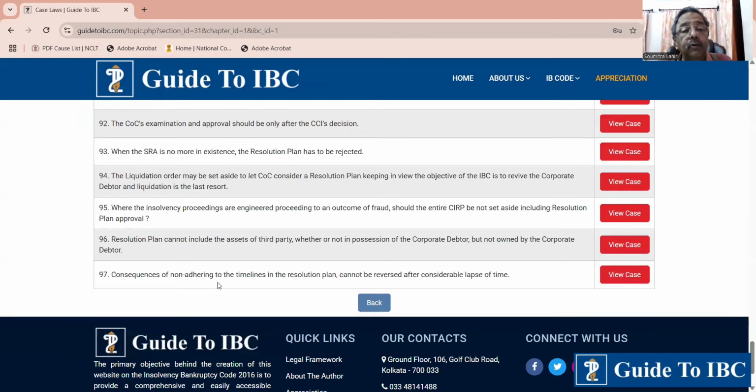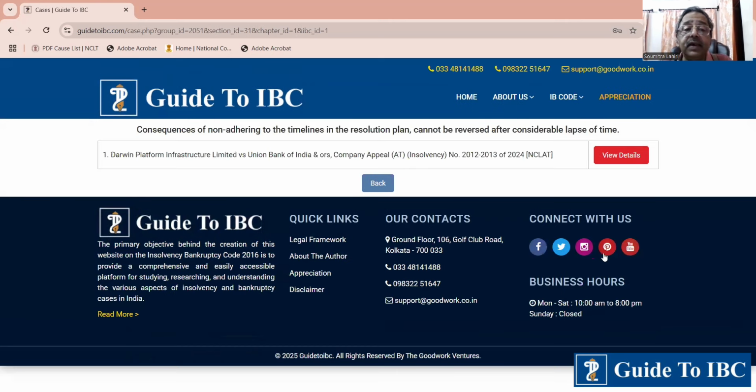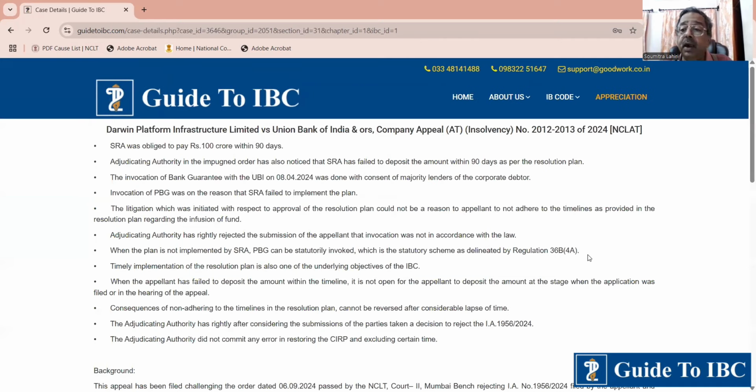Consequences of not adhering to timelines in the resolution plan cannot be reversed after considerable lapse. In this case, the SRA did not pay up. So the court said, sorry, my dear, you have not paid within the time stipulated, and now you cannot go back and say that I'm willing to pay. The court allowed CIRP to pay refinance. But the SRA did not pay in time, so the court said, sorry, the consequences of not adhering to the timeline cannot be reversed.